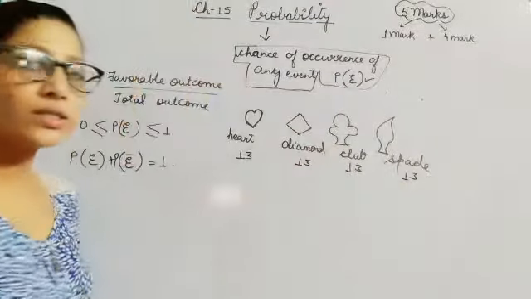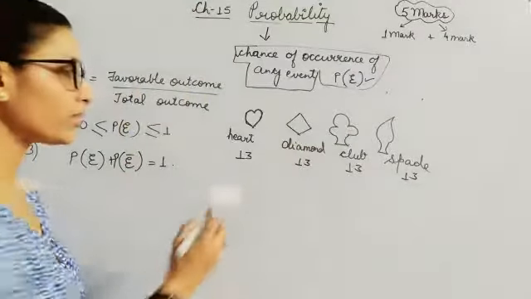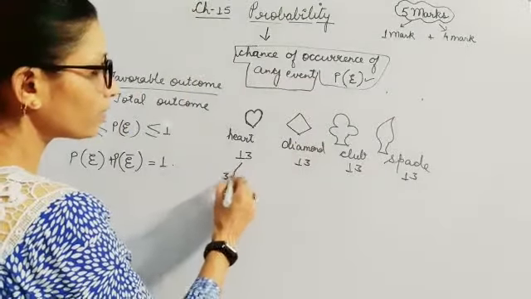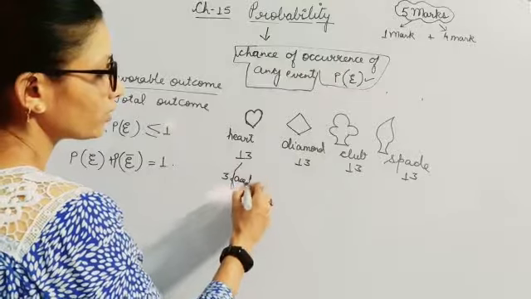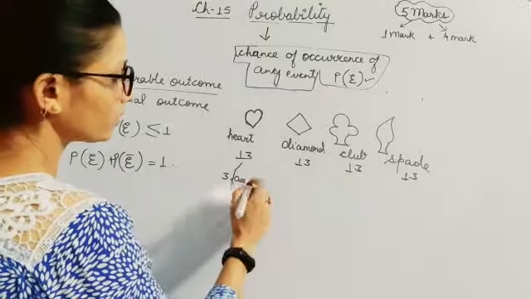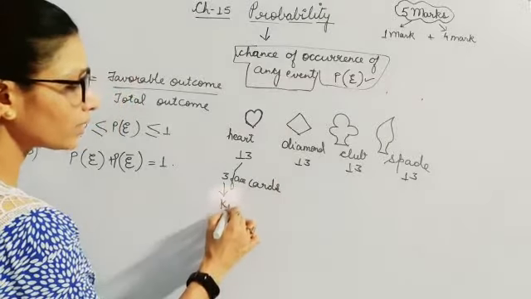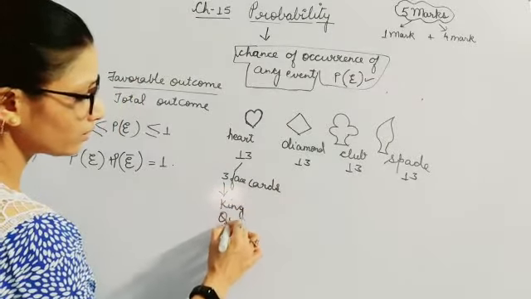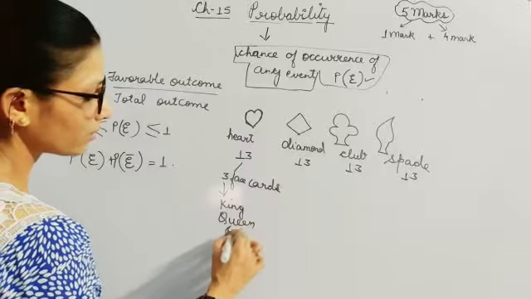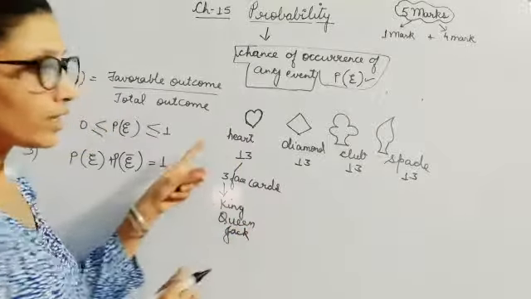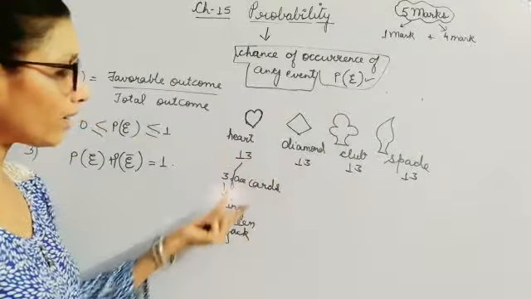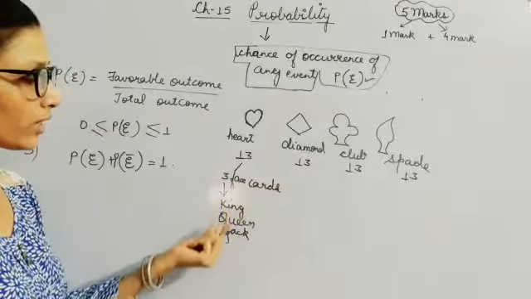Out of these 13 cards, we have 3 face cards. So here we will have 3 face cards. And these 3 face cards are King, Queen, and Jack. So in each suit you will have 3 face cards, King, Queen, Jack.